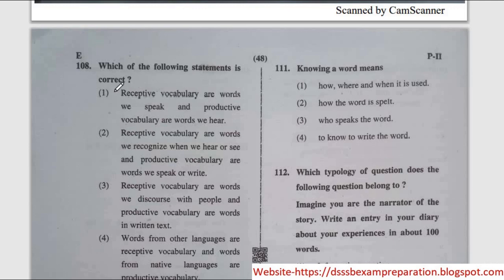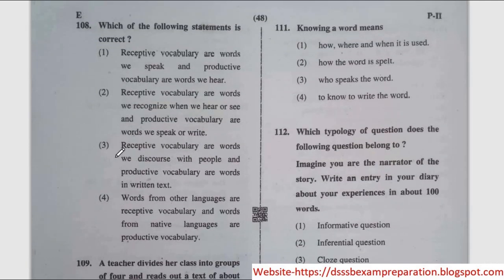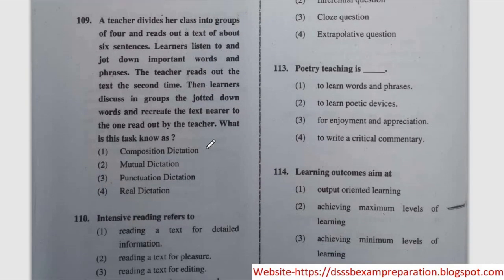Next question, which of the following statements is correct? Correct option is option number 2, receptive vocabulary are words we recognize when we hear or see, and productive vocabulary are words we speak or write. Next question, a teacher divides her class into groups of 4 and reads out a text of about 6 sentences. Learners listen to and jot down important words and phrases. The teacher reads out the text the second time, then learners discuss in groups the jotted down words and recreate the text nearer to the one read out by the teacher. What is this task known as? The correct option is option 1, composition dictation.